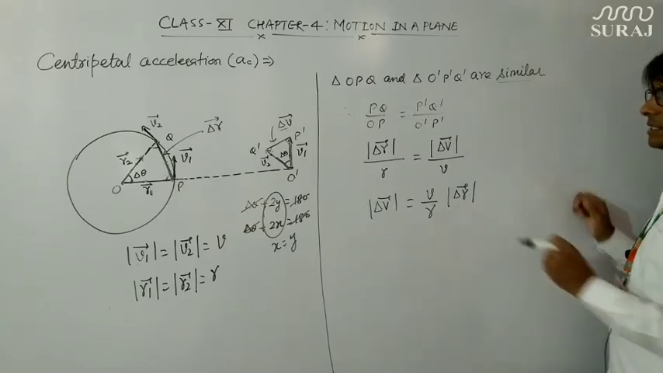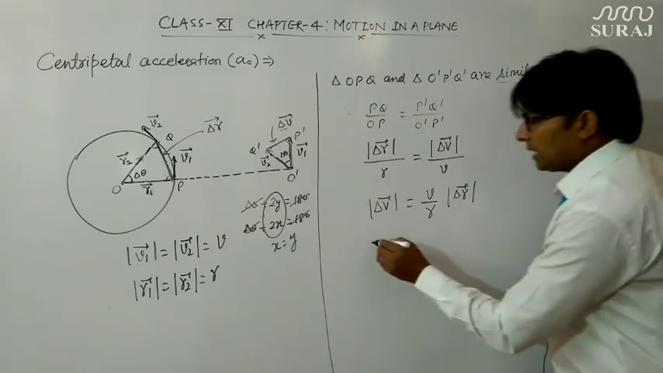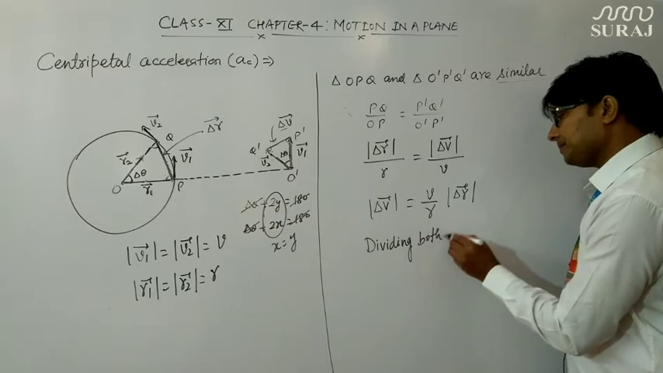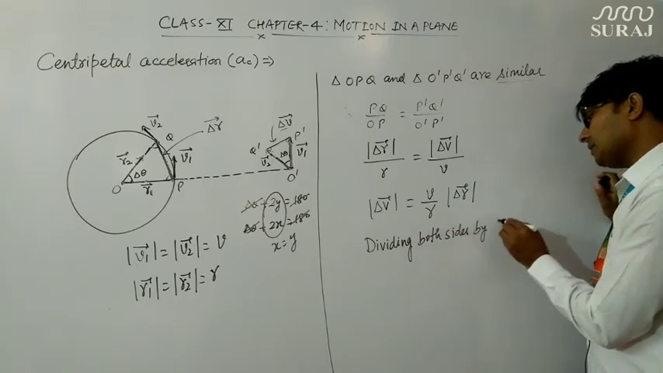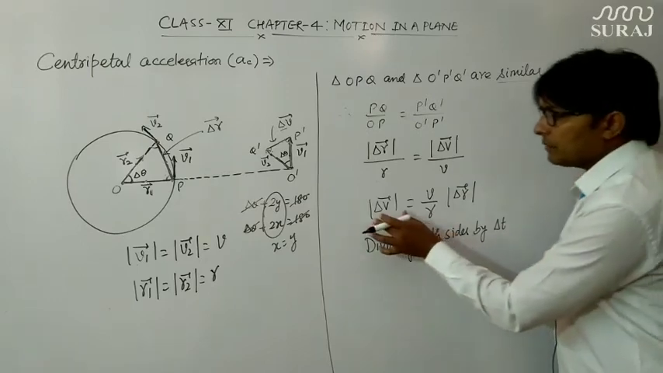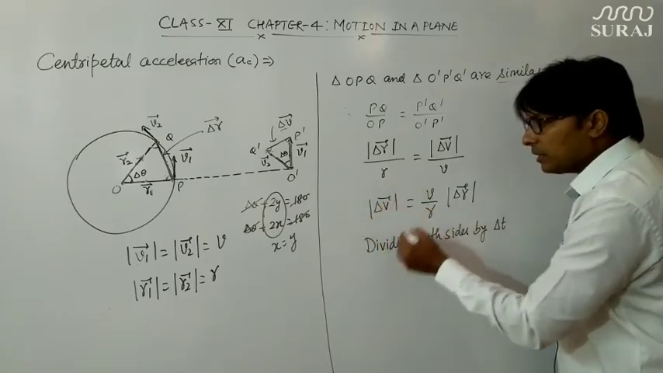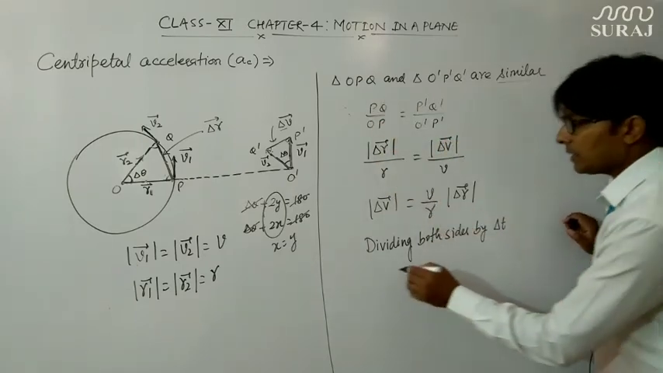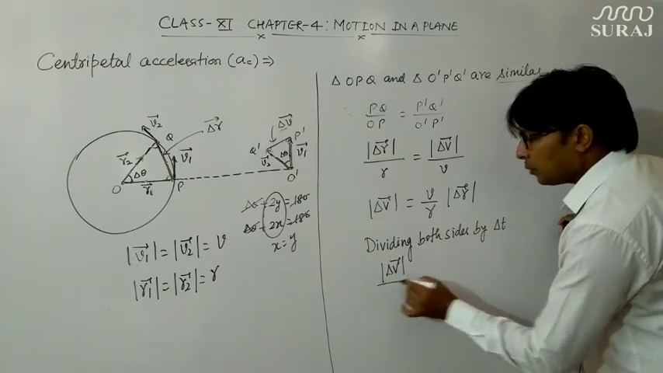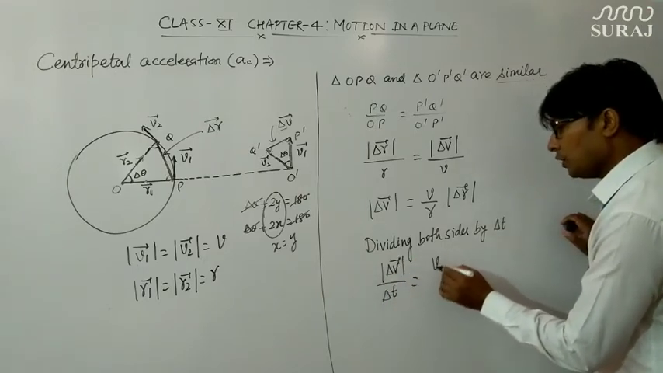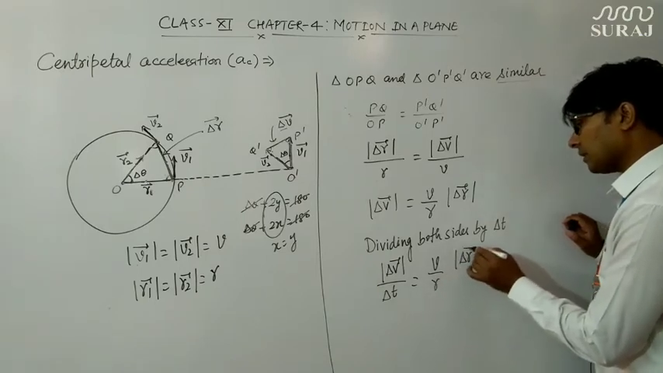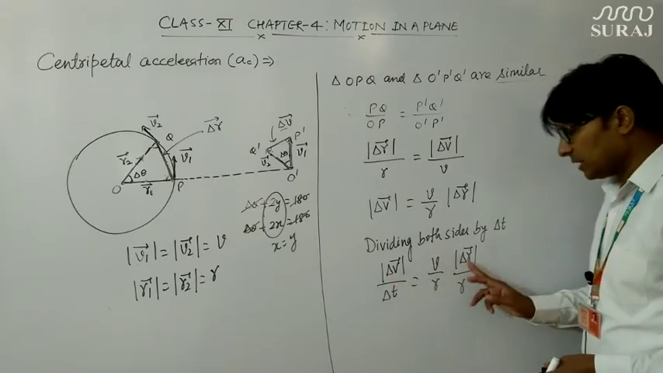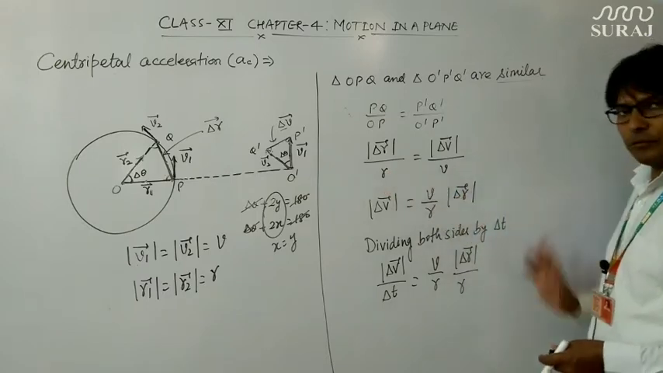Now if I divide these two equations by delta T, dividing both sides by delta T. Why are we doing so? Because if I divide delta V by delta T, then it will give acceleration, and we want to derive the formula of acceleration. So dividing both sides by delta T, mod of delta V vector upon delta T is equal to V upon R, mod of delta R vector upon delta T.